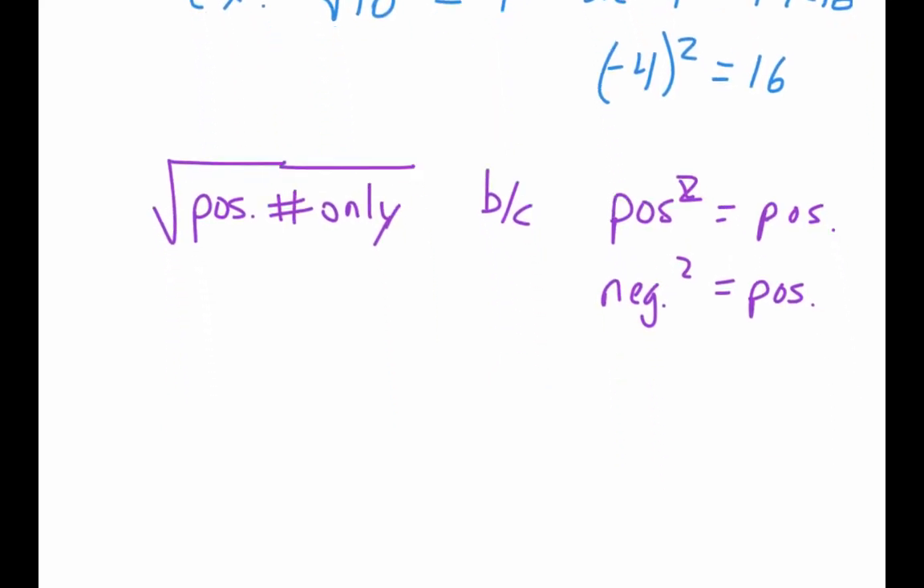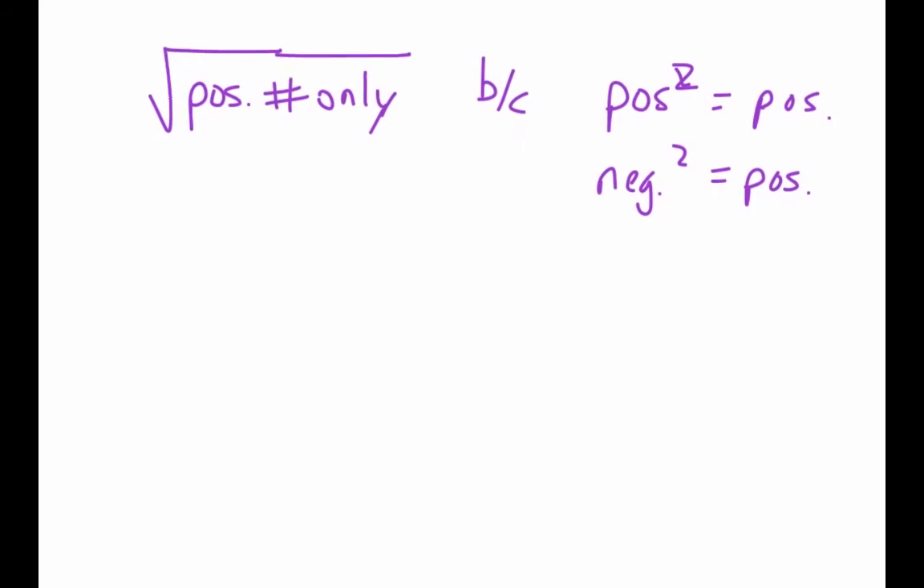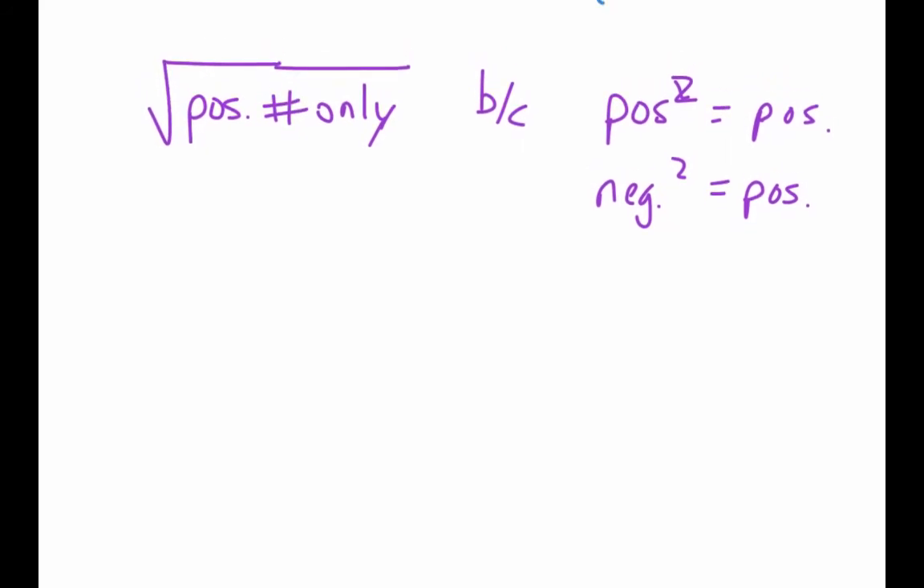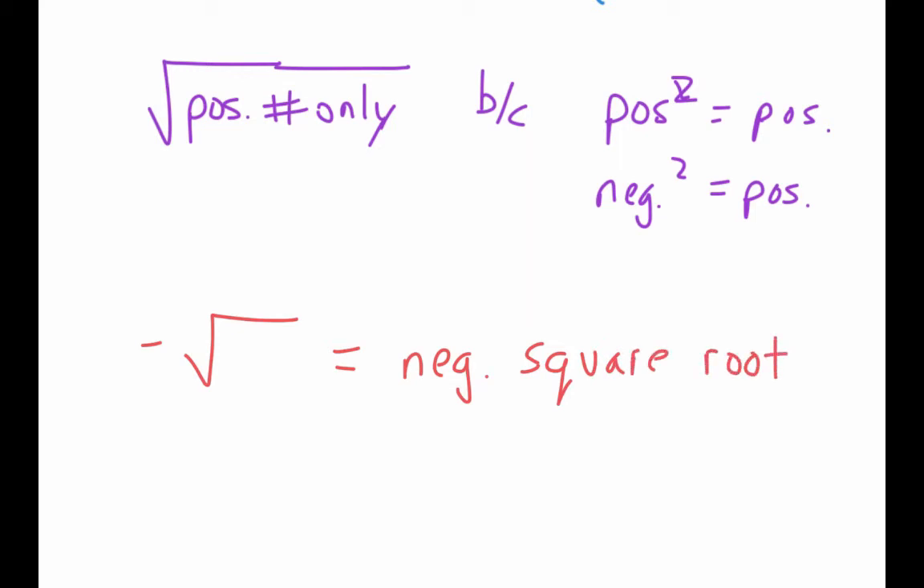Now, it is possible to get a negative solution. And when they do that, what they'll do is they'll write it this way. So I'm going to switch back to red. If they want the negative answer, they'll actually put a little negative sign in front of the radical. Then that will give the negative square root. Because this part here, the radical, is going to give me a positive. So then if I put a negative in front of it, it'll be a negative of a positive, giving me the negative answer.